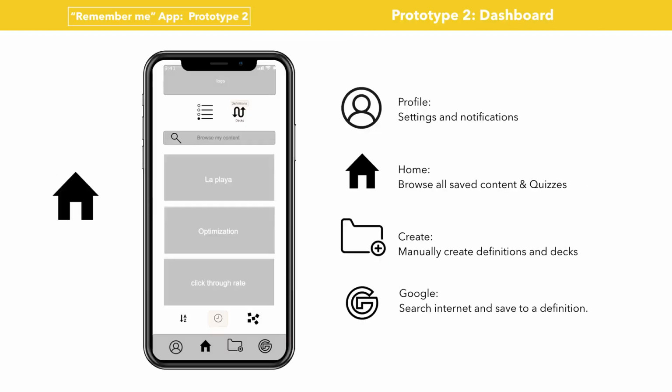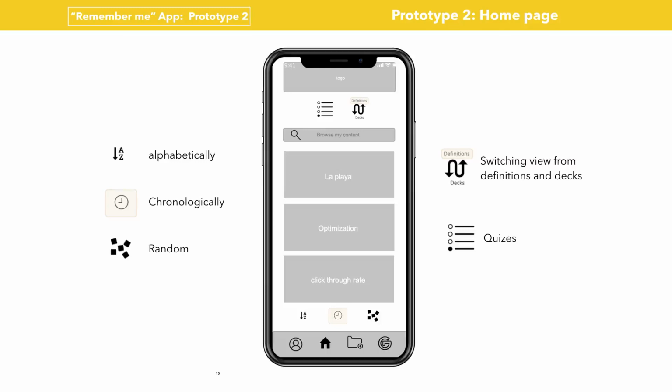In my second prototype, I started to minimize the features and make the buttons very clear illustrations. I located the settings on the profile page and changed the name of the browse button to Home. The home page's main functionality is sorting the content. The first sorting button is at the top, viewing either the deck or the definitions. The second set of sorting buttons is how you want to list the saved content: alphabetically, chronologically, or at random.